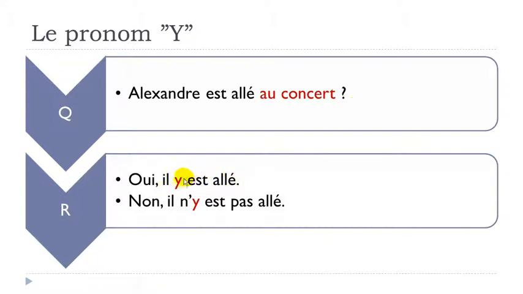Okay, so keep in mind that even if you've got two parts here, it's only one verb. It's the verb aller at the passé composé. So we've got two elements, but still it's one verb. So it means that your pronoun y should be before. Il y est allé.